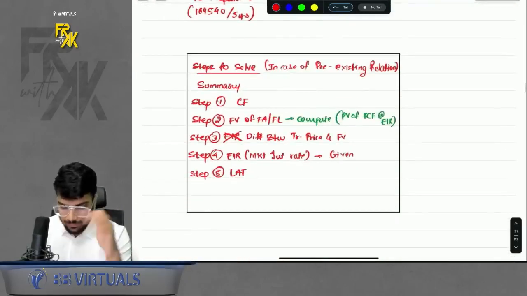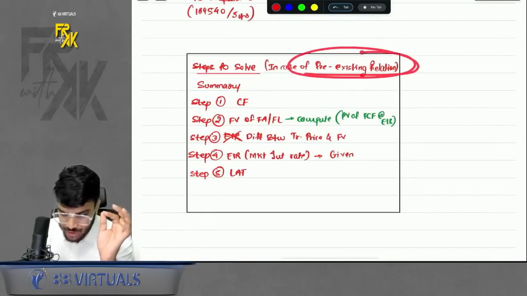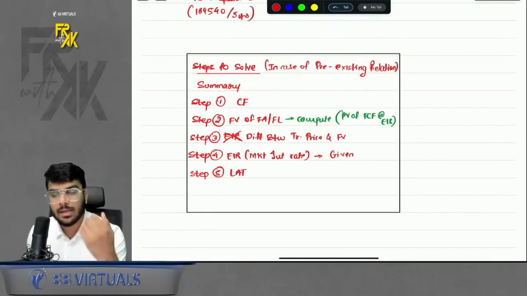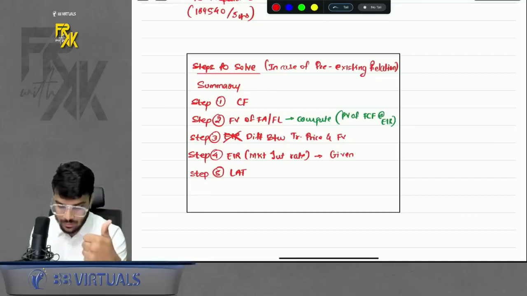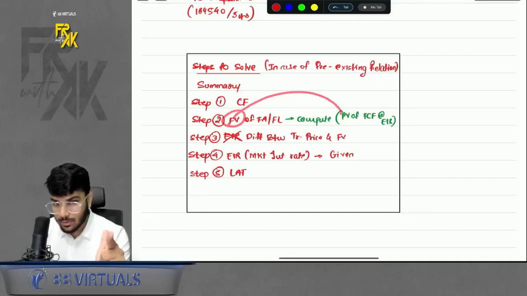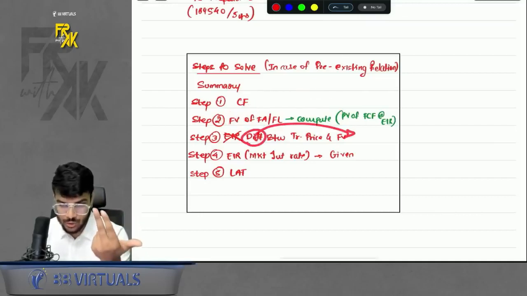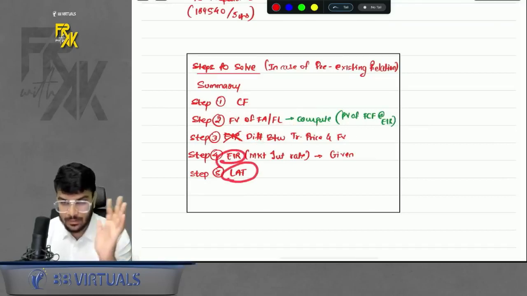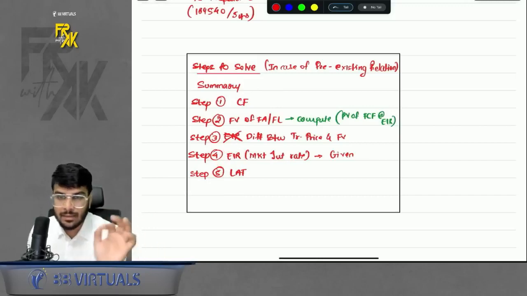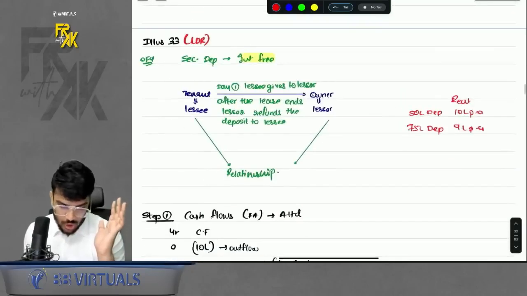Okay. That means in case of relationship also, if I want to summarize the steps, not 4 but 5 steps: cash flows, fair value which you compute, difference based on the relationship, then EIR, then you will prepare the LAT. What will be the EIR here? The market rate of interest which was given will be the EIR here, right? Got it, sir.